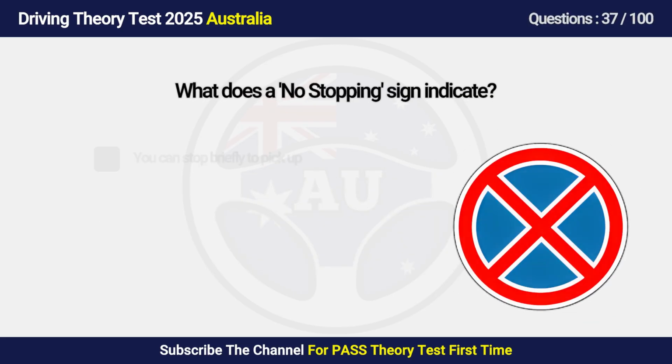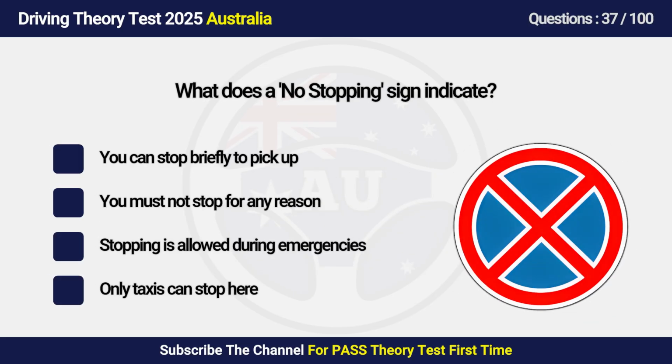Question 37. What does a no stopping sign indicate? A. You can stop briefly to pick up. B. You must not stop for any reason. C. Stopping is allowed during. D. Only taxis can stop here.